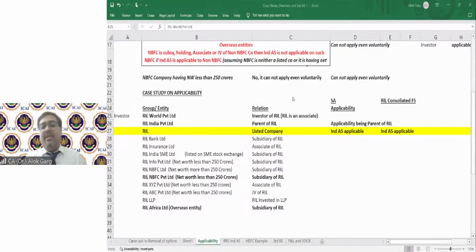Bindu, if IND AS is applicable to investor, it is applicable to associate, you are right. But if IND AS is applicable to associate, it is not applicable to investor, because on the upper side only holding is covered. So in this case, Priyanshi, you are right. IND AS is not applicable to Reliance World Private Limited, being an investor of RIL.